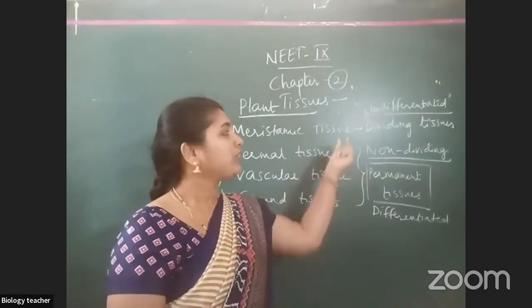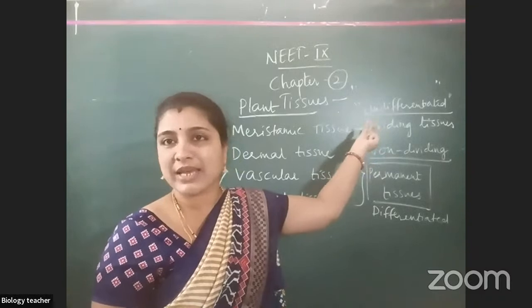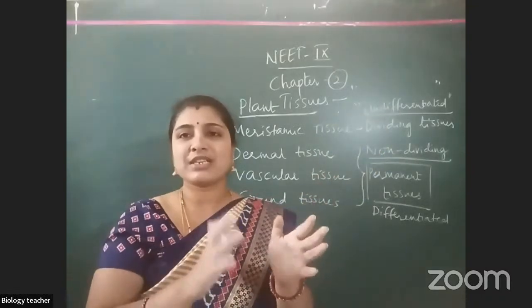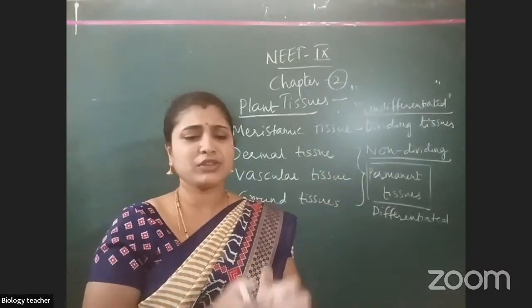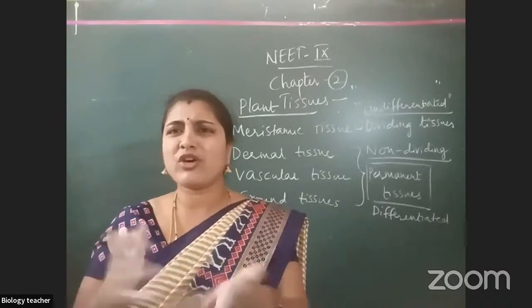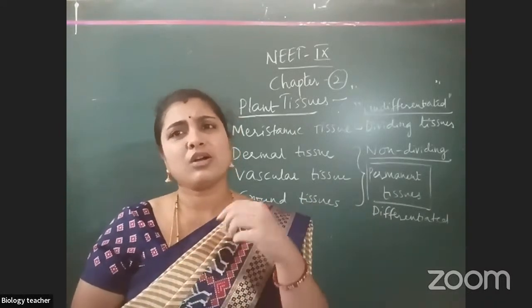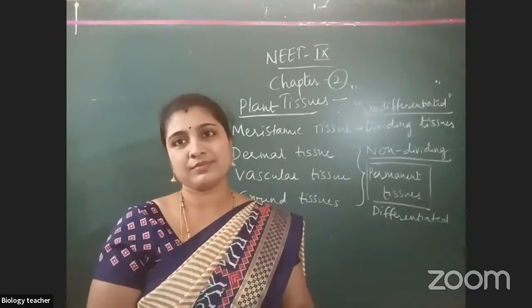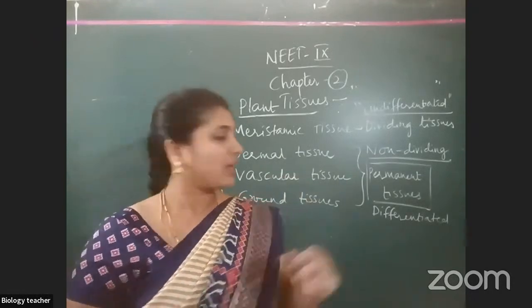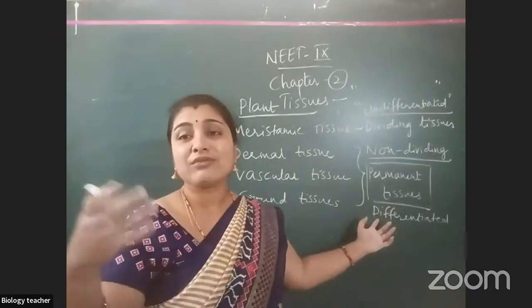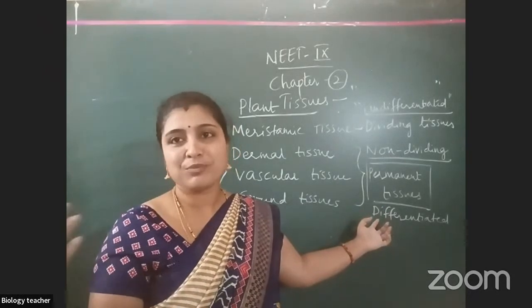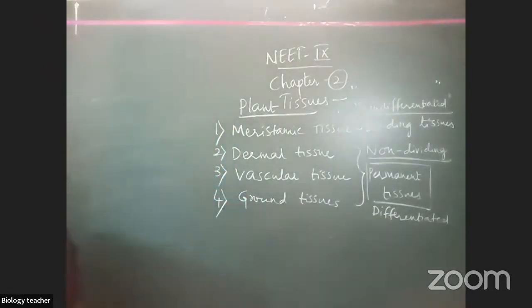If you observe the cells in the meristematic tissue, you will see them as same only, no differentiation. All cells look alike, do alike, means perform alike. But here the cells are of different shapes. They perform different. Okay, that is also one more point.